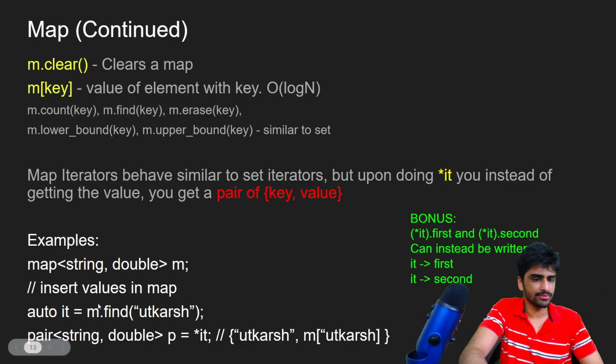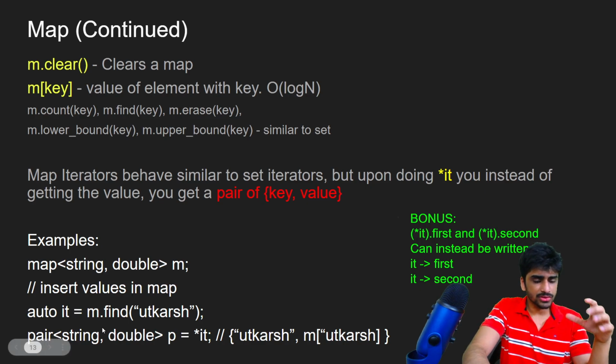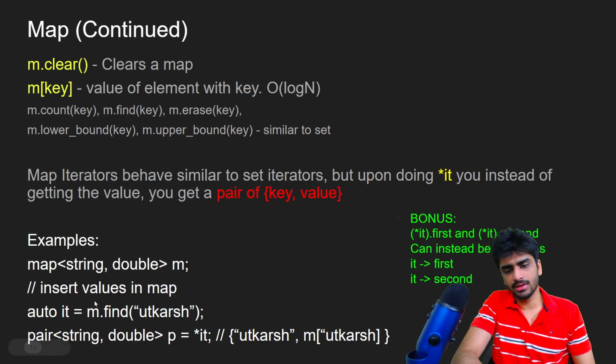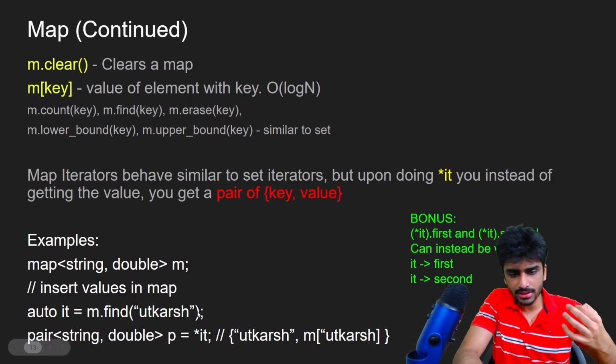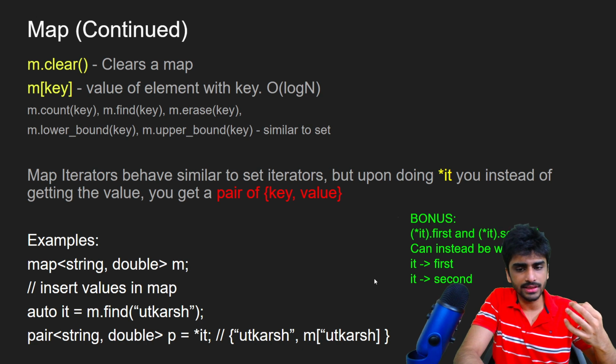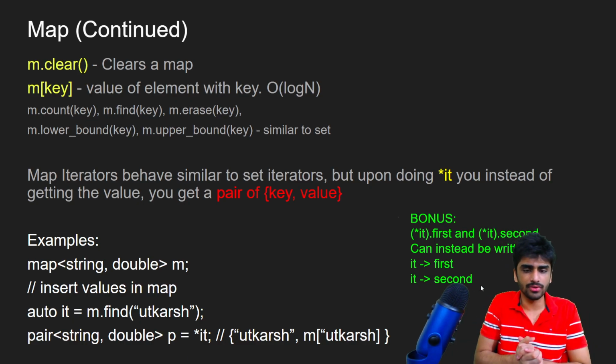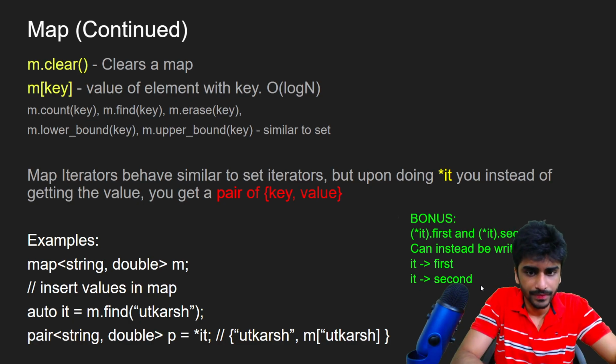Let's say I insert some values here, and I try to find the iterator of the element with the key Utkarsh. Now when I dereference this, I will get the key comma value. This I can store in a pair like this. And if I only want the second from this iterator, I will first have to dereference it and then choose the second, like this, star it dot second. There is a shorthand for this. Instead of writing this whole thing, you can just write it arrow second. This works for pointers also, and for iterators also.